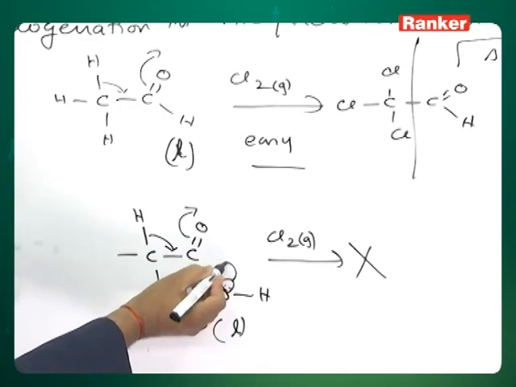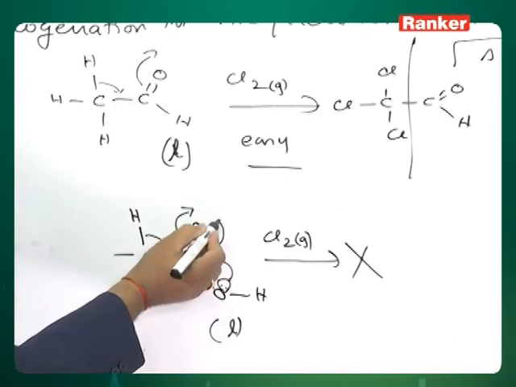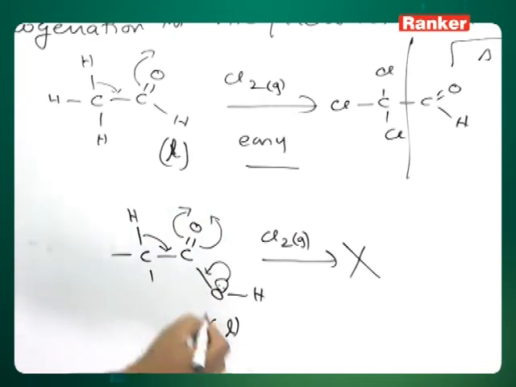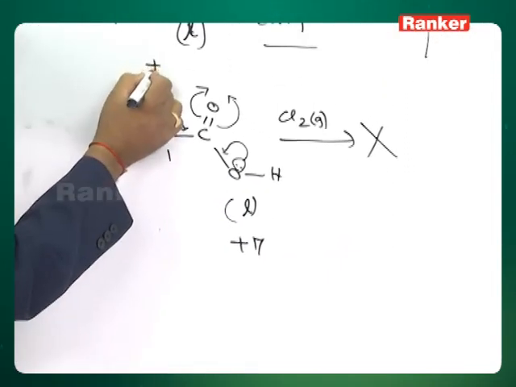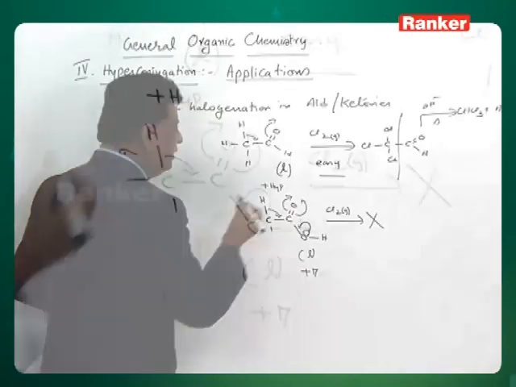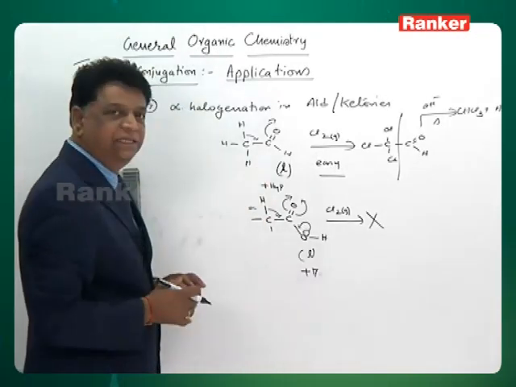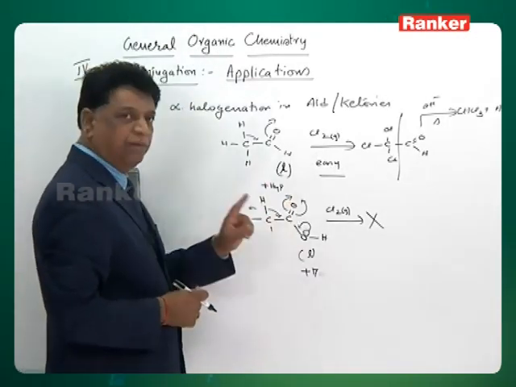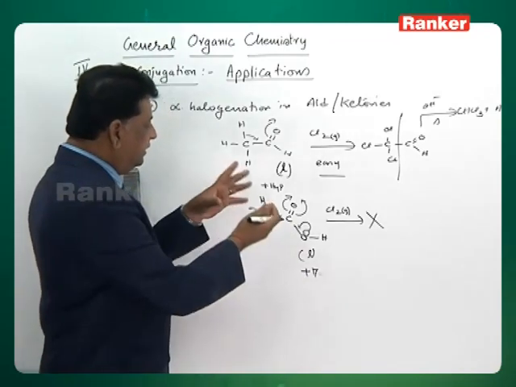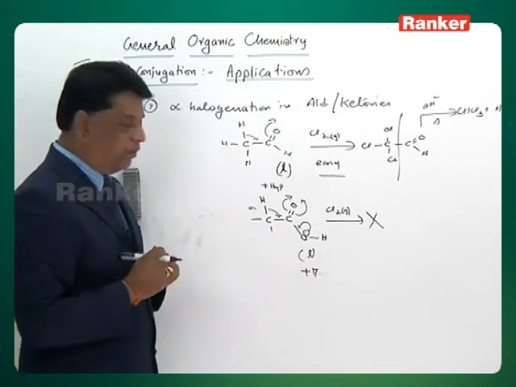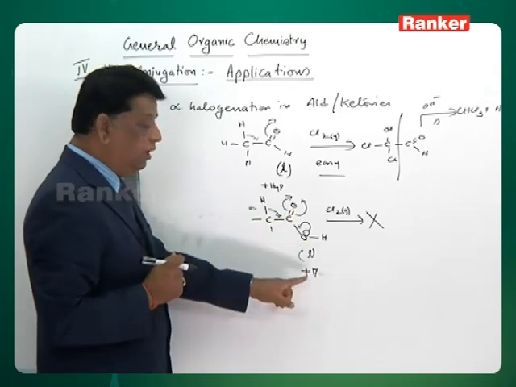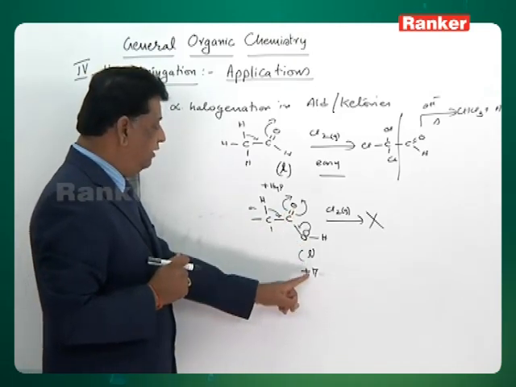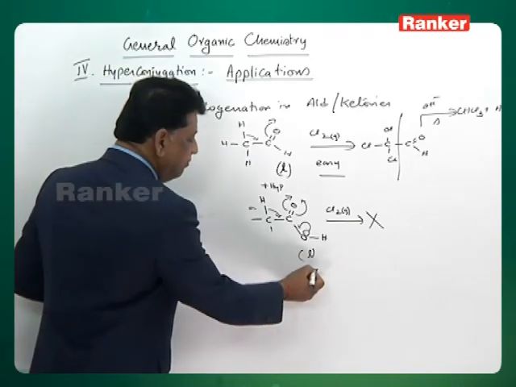The lone pair wants to show the plus M effect, while sigma bonded electrons want to show hyperconjugation. They are contradicting each other. Only one carbonyl group is available, but both sides want to use it. Which dominates? The mesomeric effect, that is resonance, dominates.